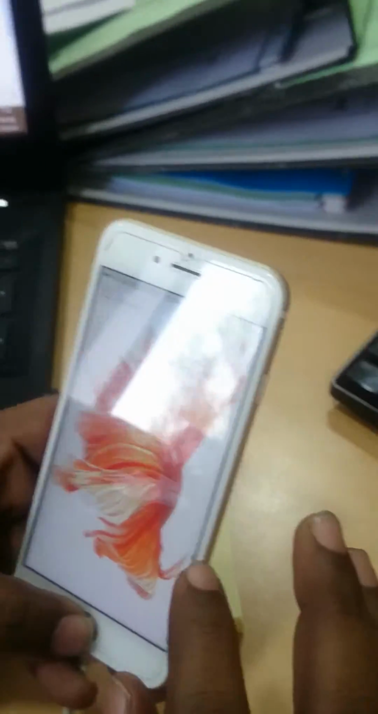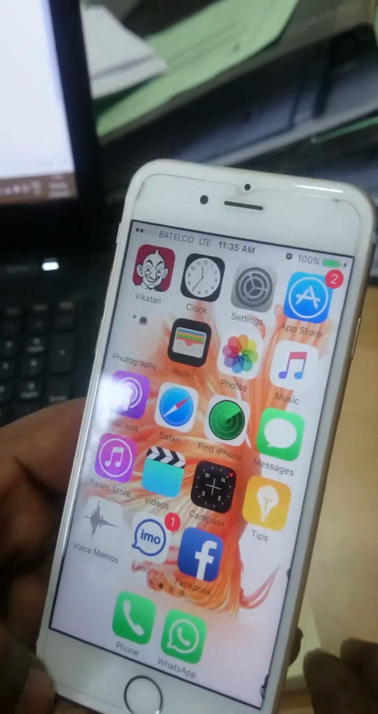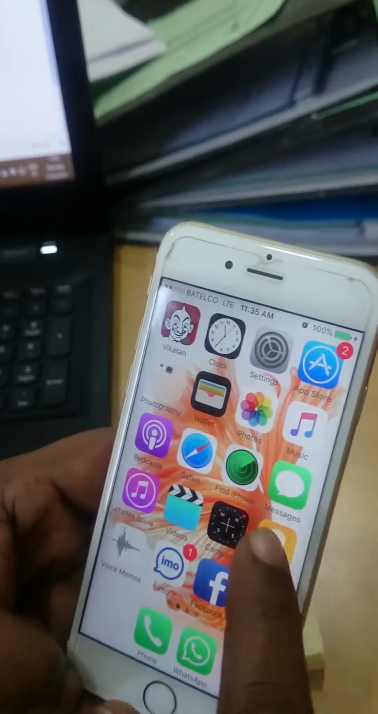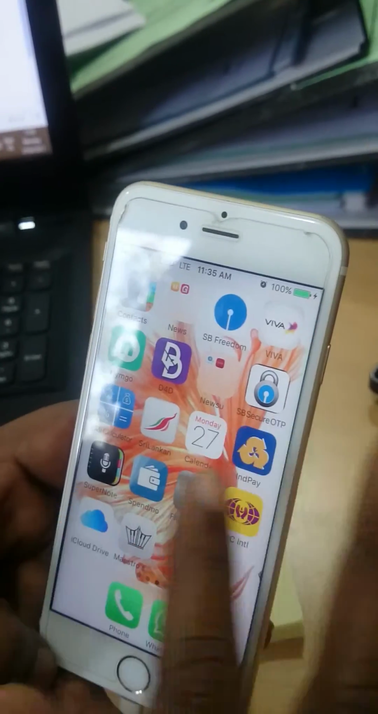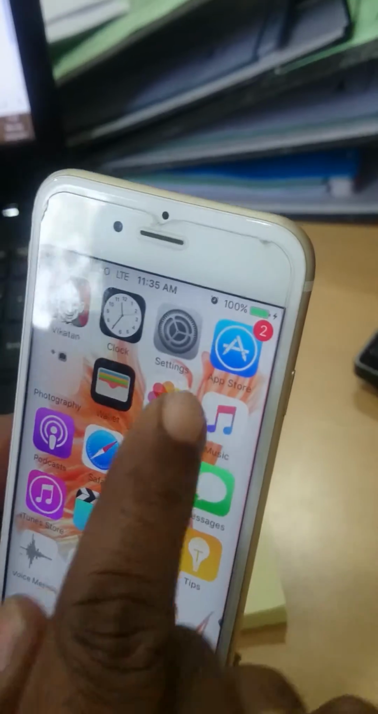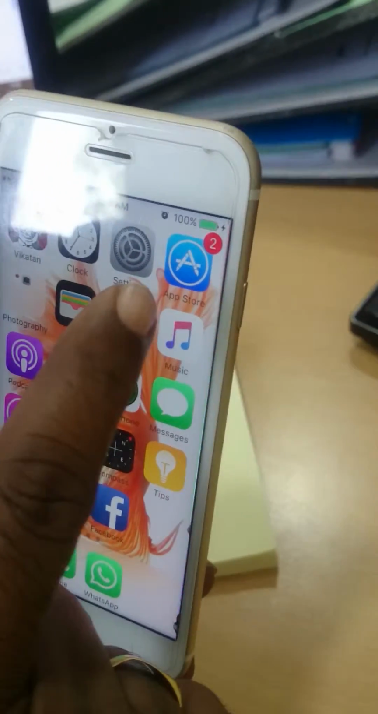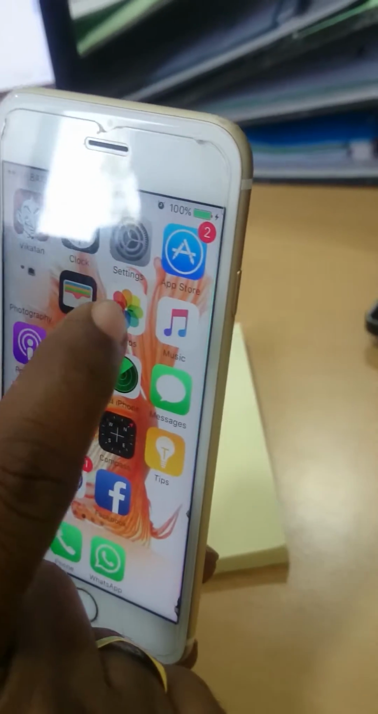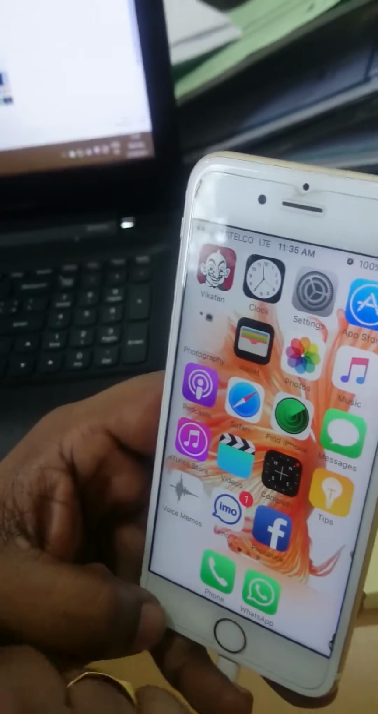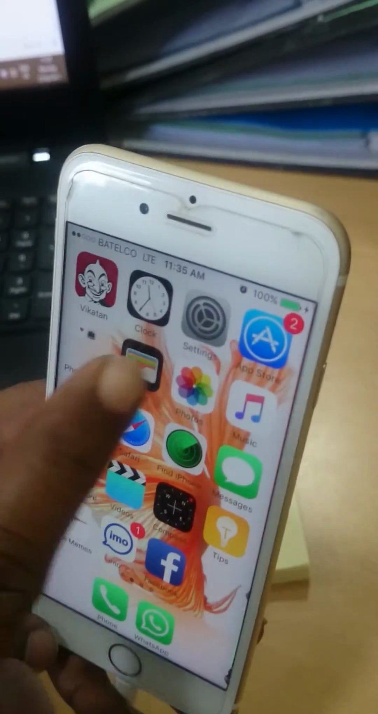Now I'm going to tell you how to install an app, OpenTok, using iPhones. There are many applications available in the iPhone. There is an app called App Store, blue color and written with the alphabet A. So click that. See the App Store.